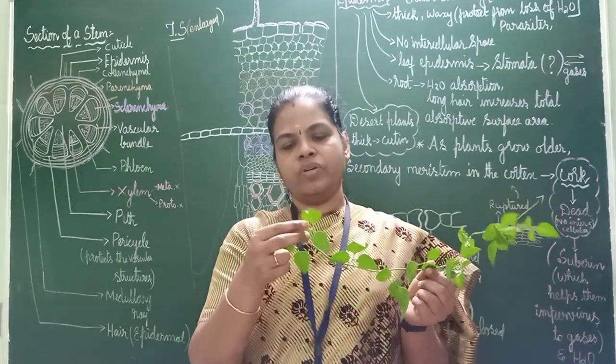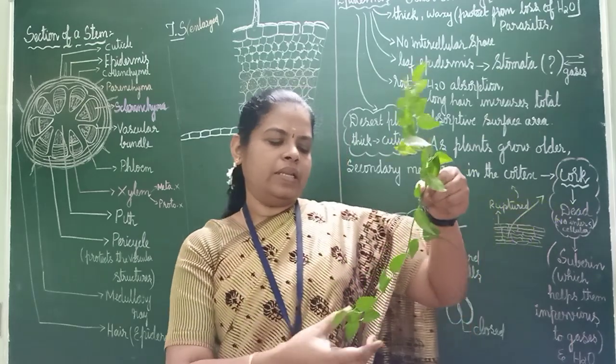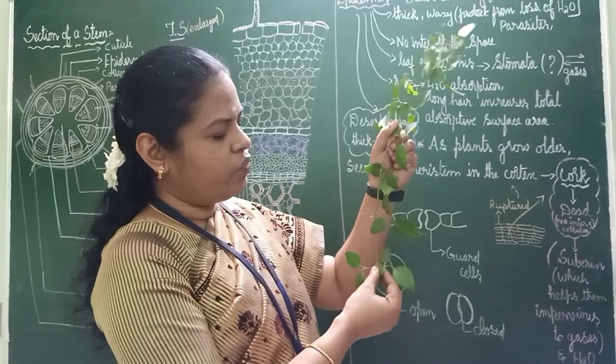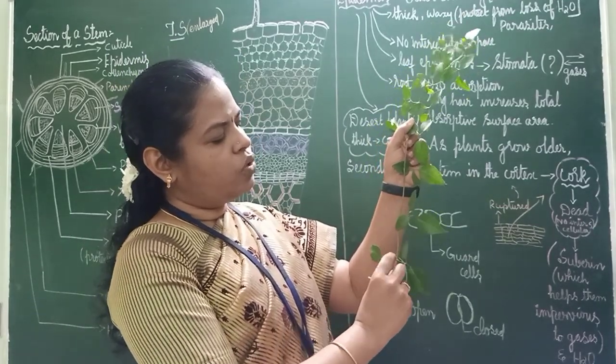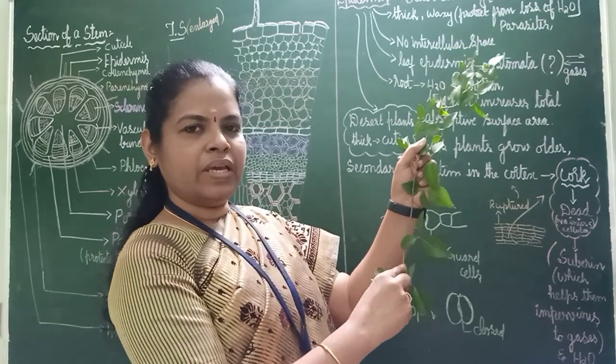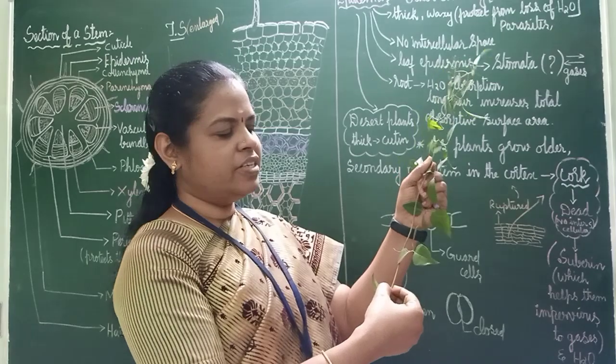But after coming to 6th, 7th and all, you have started studying about leaves. What is a leaf? What is a petiole? Then what is a midrib? And then this is node. The place from which the leaf arises is called as node. And this is one node, this is one node. So in between, this place is called as internode.